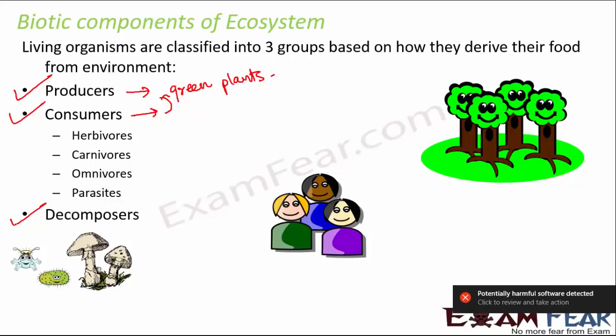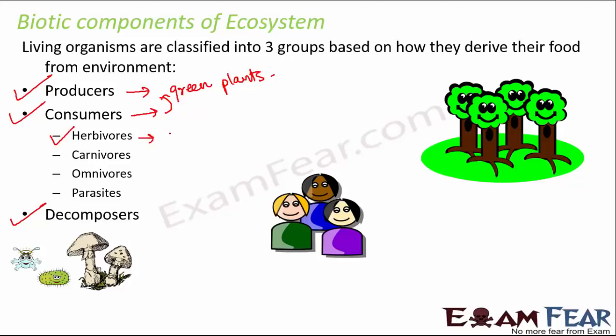Now in the consumers, we have few more category like herbivores, which feed only on plants. For example, cow, goat, they are all examples of herbivores. Carnivores are those which feed on flesh. That means they feed on herbivores. For example, lion, tiger. Omnivores are those which feed on both plants as well as flesh.